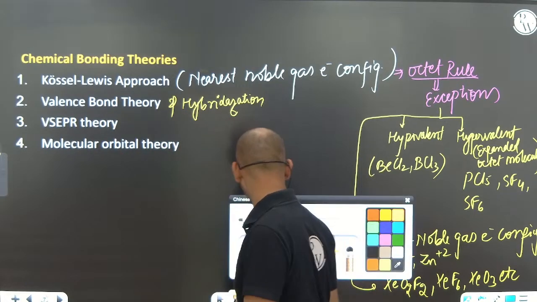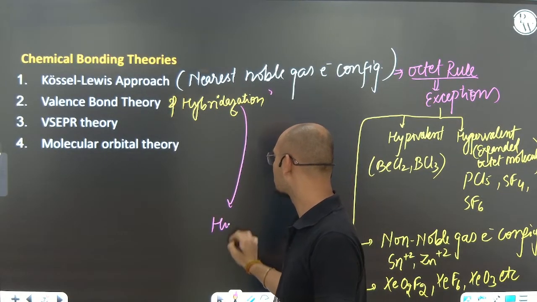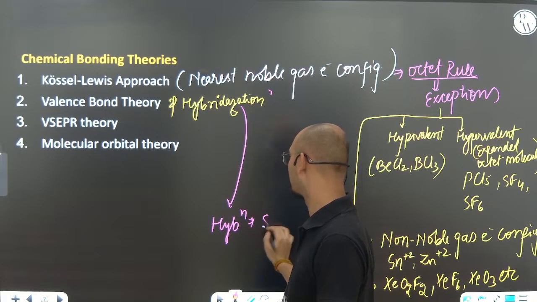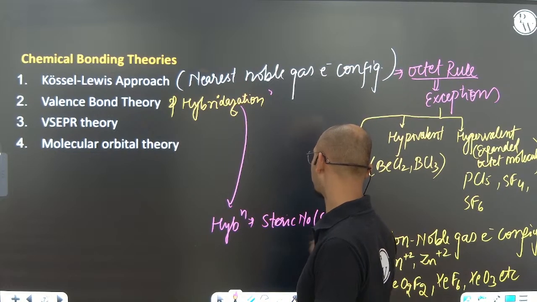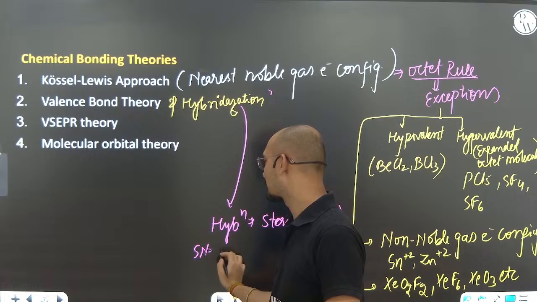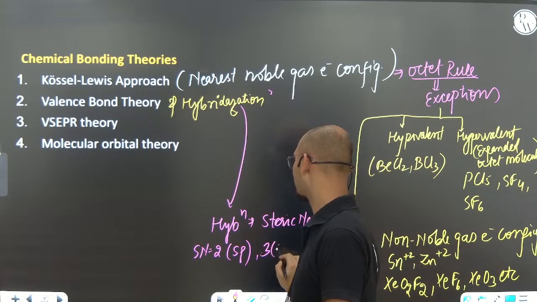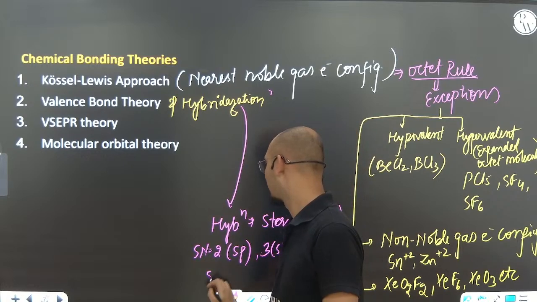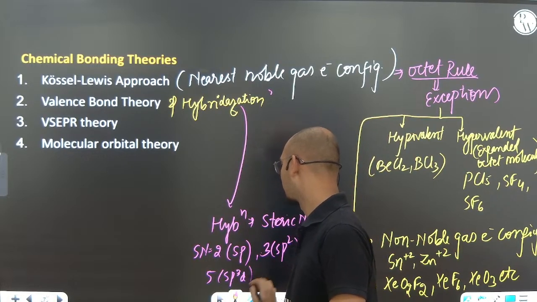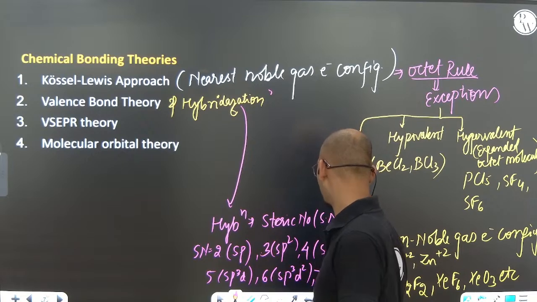One thing I would like to tell you regarding hybridization: it is given by the steric number, SN. If the steric number is 2, then hybridization is sp. If it is 3, then sp2. If it is 4, then sp3. If it is 5, sp3d. If it is 6, then sp3d2. If it is 7, sp3d3. This is something I hope you all know.